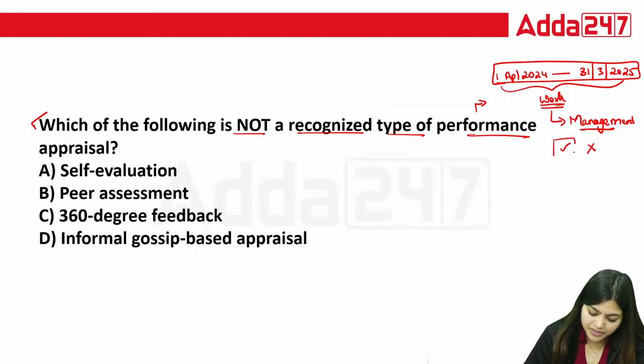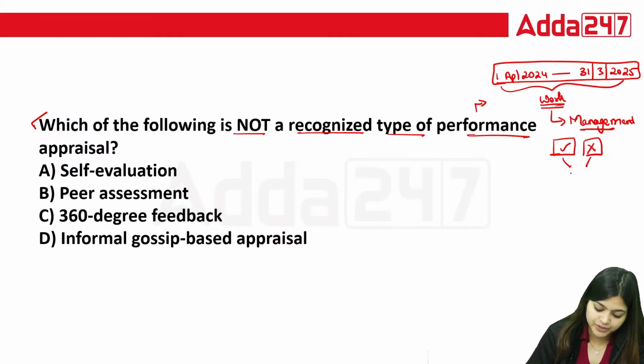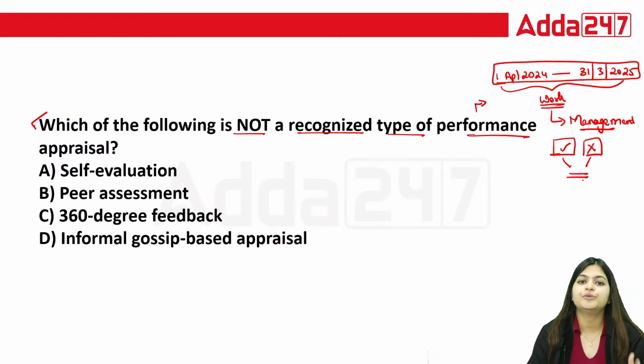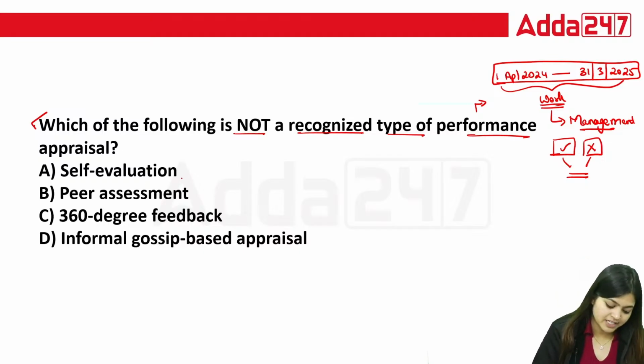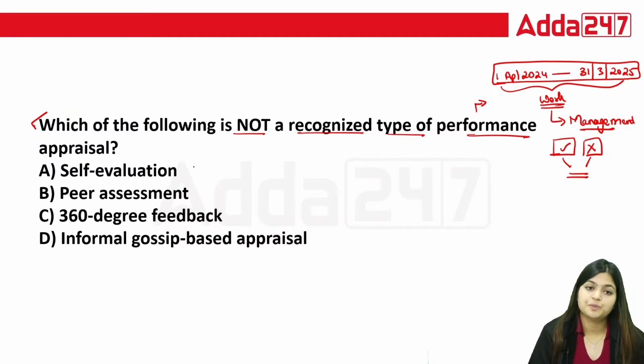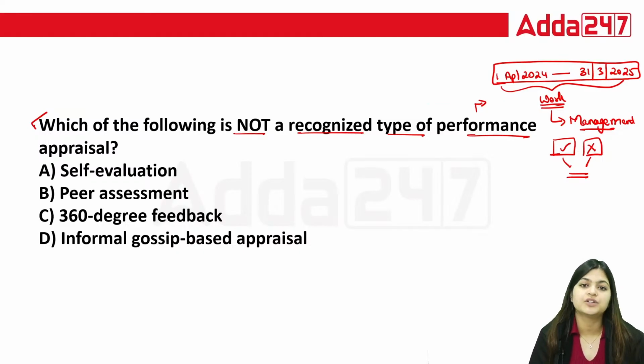So that evaluation they are going to make, and based on this, they are going to give an appraisal, or this time they are not giving you an appraisal. This is how they are going to identify based on your performance. So we have so many different ways through which you can say that yes, this time you are going to receive your performance appraisal. You basically have 4 to 5 options: self-evaluation, peer assessment, 360-degree feedback, and then negotiation appraisal.